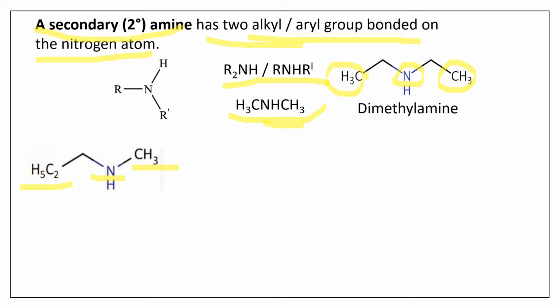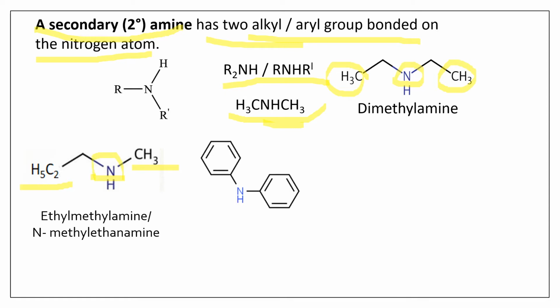So this is called ethyl methylamine, or it is also called N-methyl ethane amine. Okay, these are names which we'll discuss later, but now you can know this as ethyl methylamine. This is a secondary amine. Why? Because it has two alkyl groups linked to the nitrogen atom.